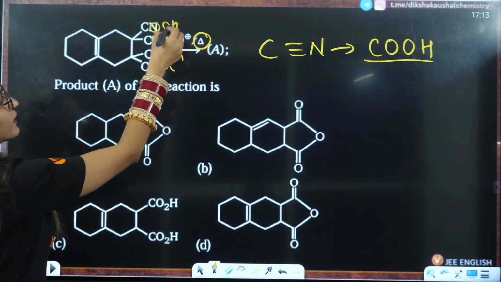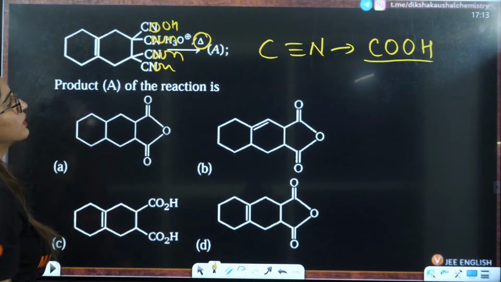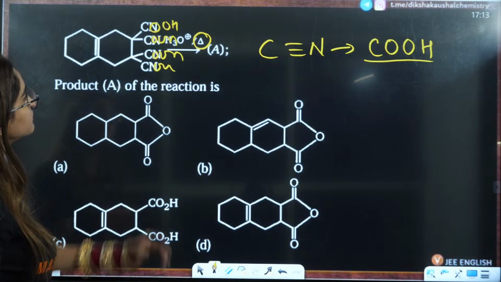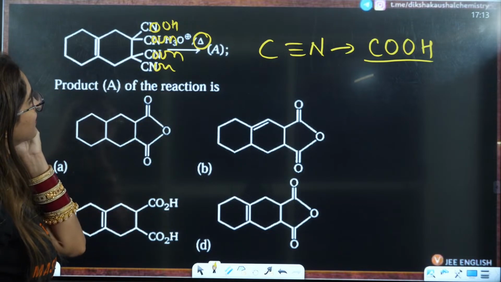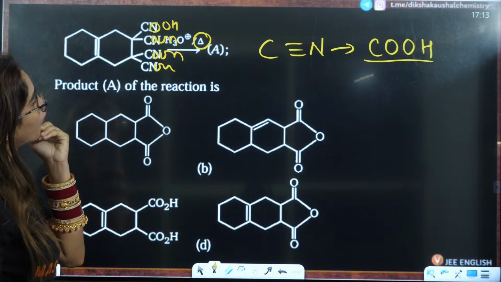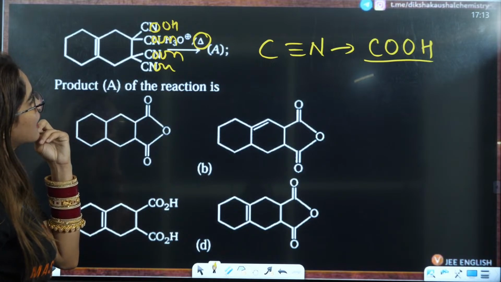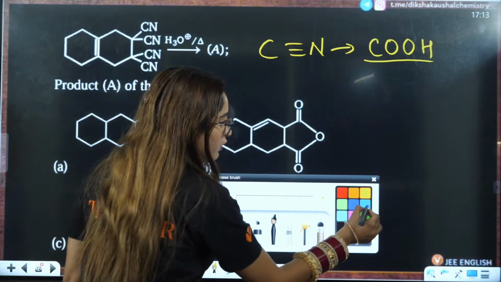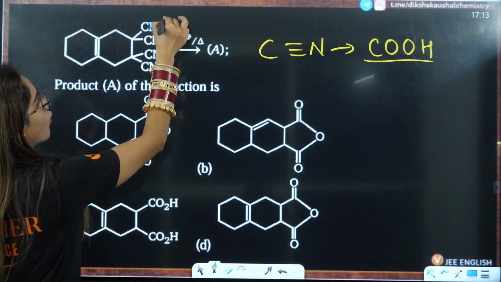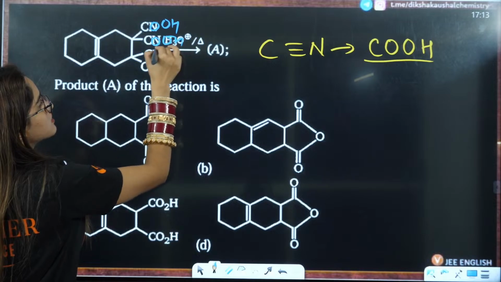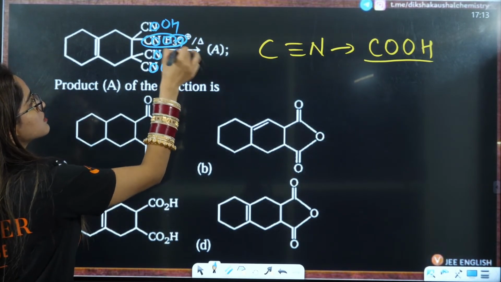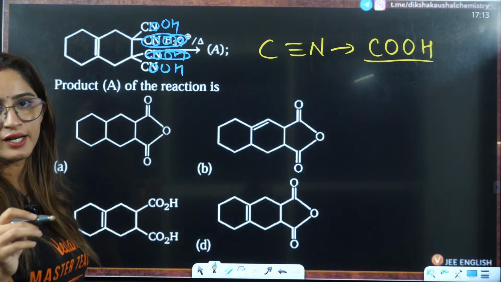Then you will heat it. Then two of these will lose carbon dioxide, and then water, when you heat this. Okay, so now let us see what we are going to do. Basically, what will happen here, you will have COOH, COOH, COOH here, COOH here. Out of this, these COOH will be easily eliminated, right?